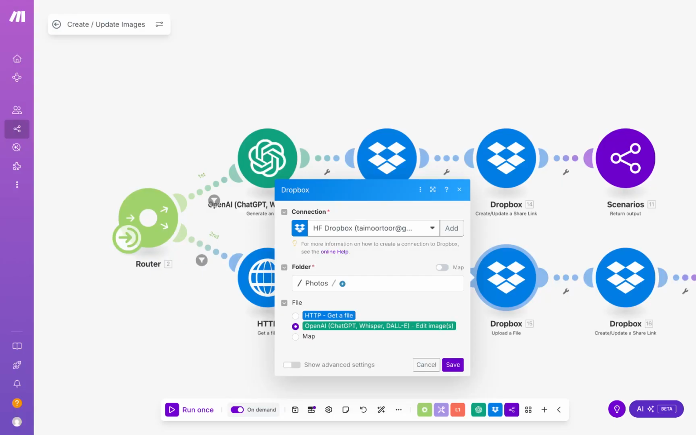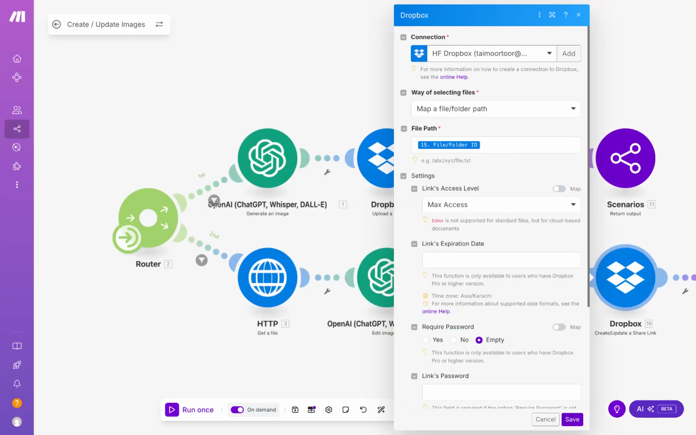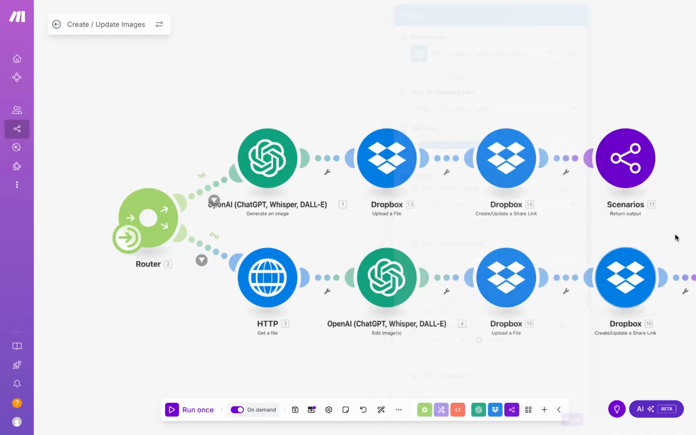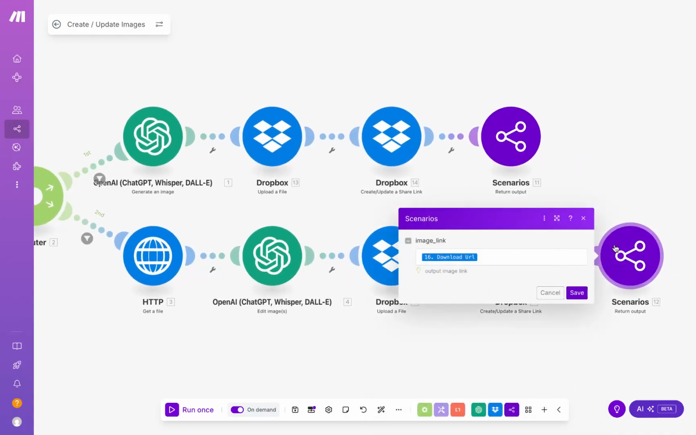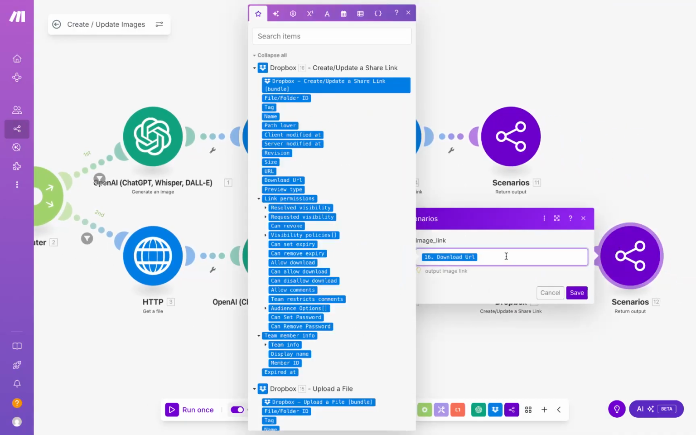Next, we'll upload a file to a Dropbox folder. When we have an edited image, we're going to upload it to a Dropbox folder. Once again, we'll create a share link to share with the user that we'll map in the scenario output.